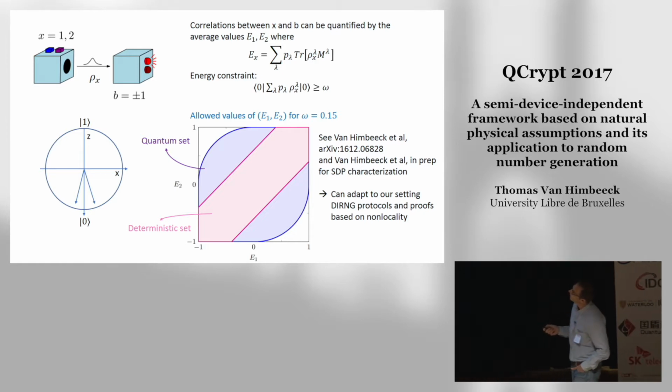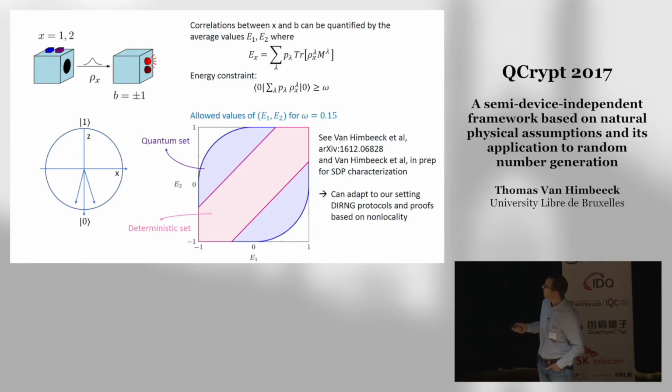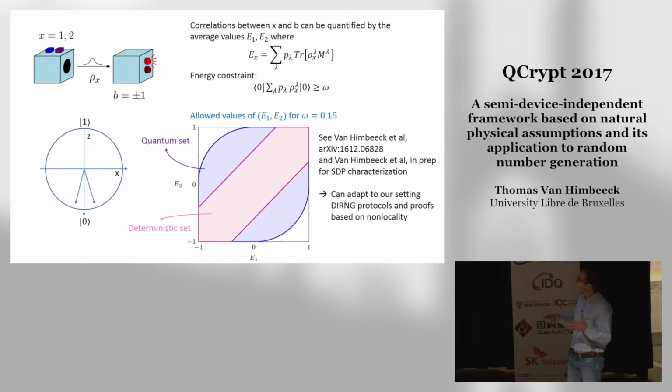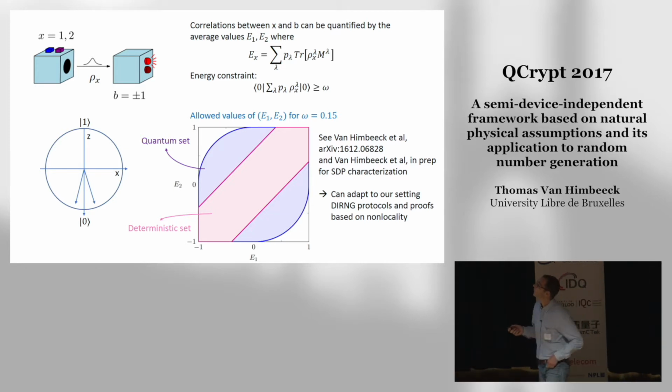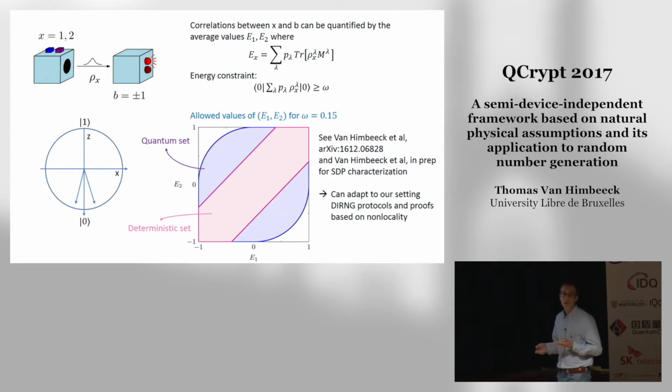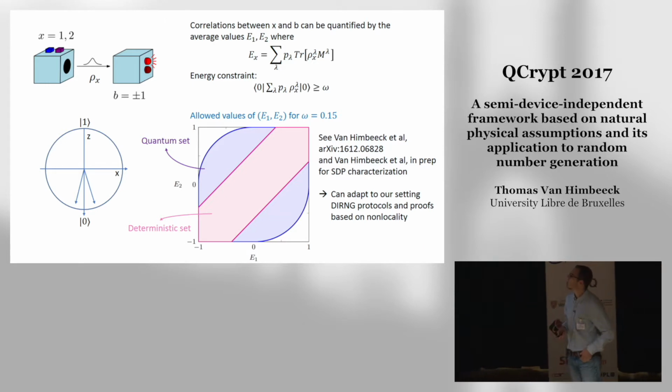And we have an analytical characterization of this set for any omega, and also an SDP characterization. And because we now understand what are all possible ways by which these two devices can behave according to quantum mechanics, if this assumption is satisfied, we can also understand how much randomness is produced when you observe certain correlations.